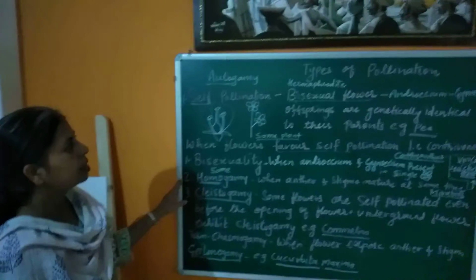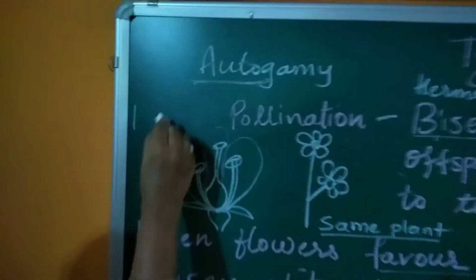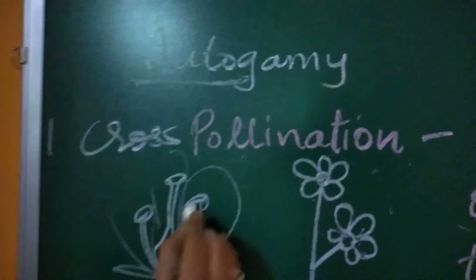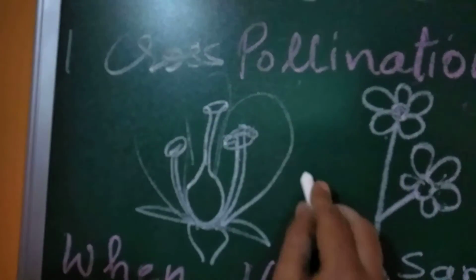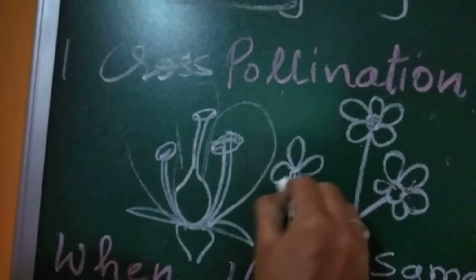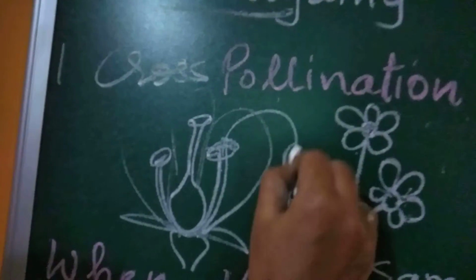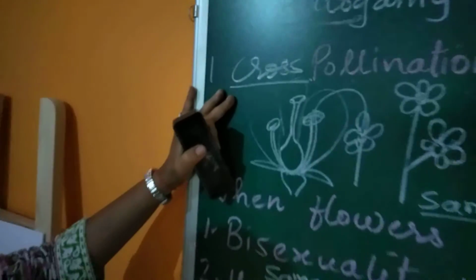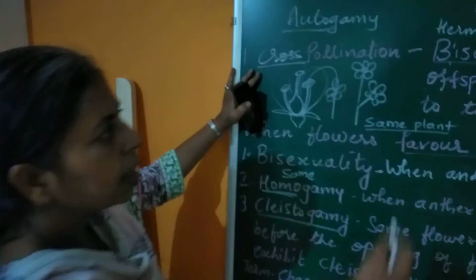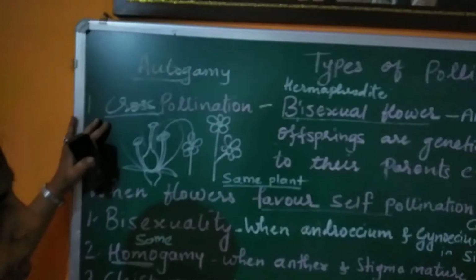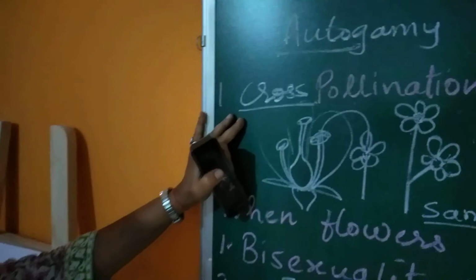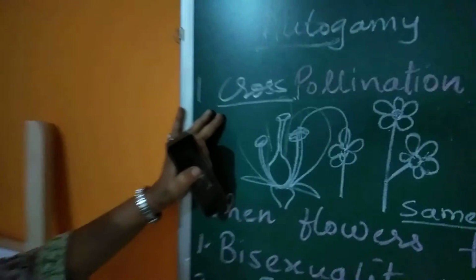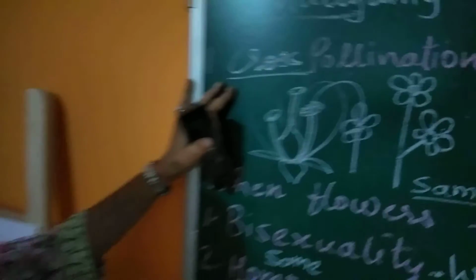Now see what is cross pollination. In cross pollination, the pollen grains are carried from the anther to the stigma of another flower of another plant. The plant is also different, so it is called cross pollination. Here cross breeding takes place. In self pollination, inbreeding takes place, while in cross pollination, cross breeding takes place, so the offsprings are not genetically similar.